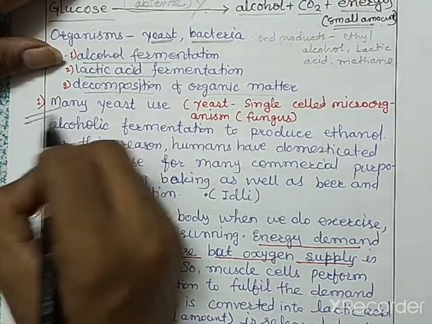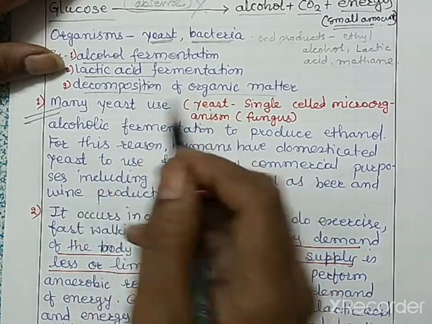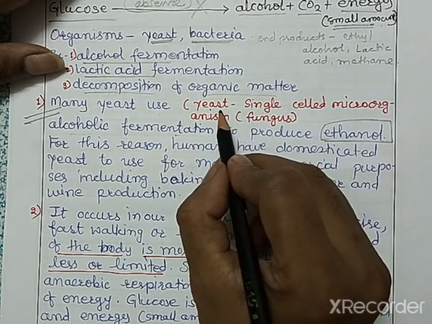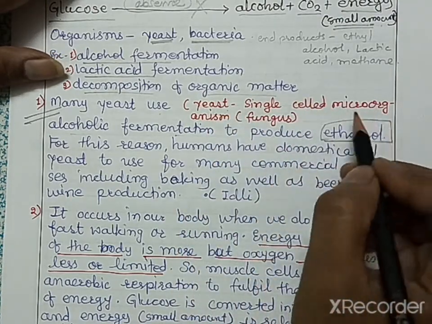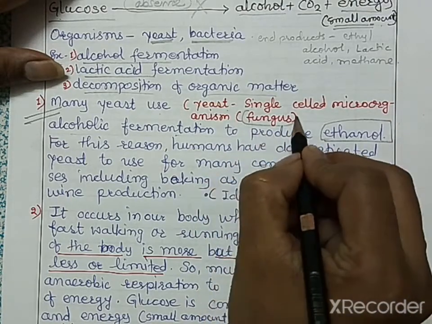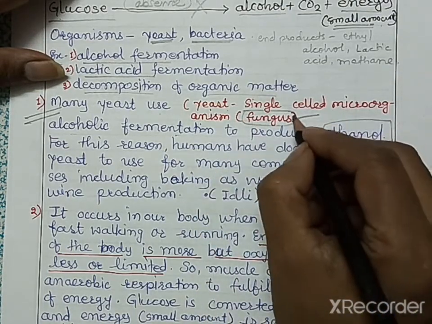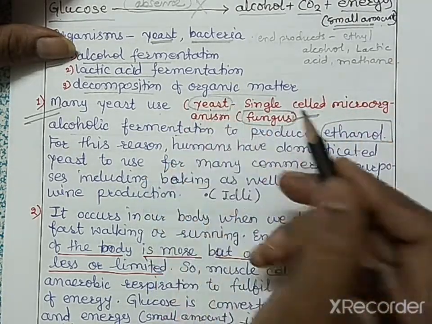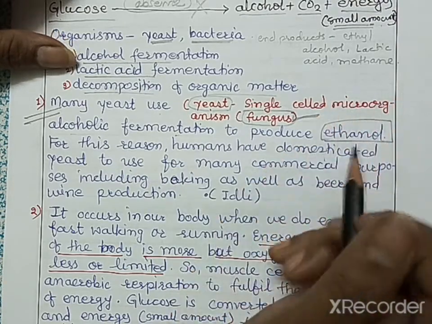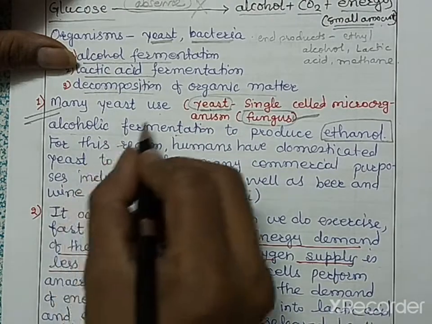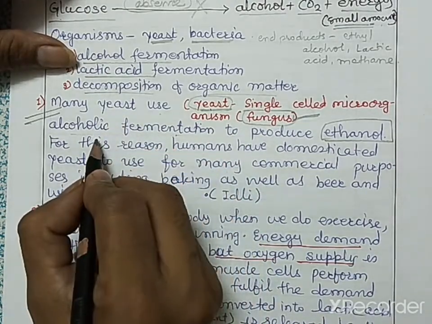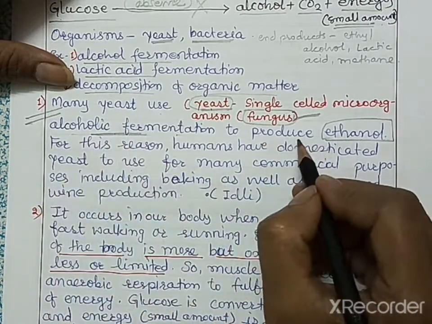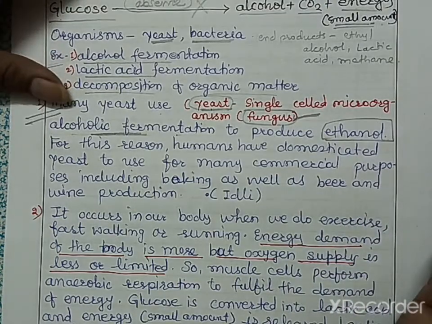First is alcohol fermentation. Many yeast use alcoholic fermentation to produce ethanol, or we can say ethyl alcohol. I already told you, yeast is a single celled microorganism from the group of fungi. Fungi is a group of organisms, and yeast is one of the fungus. Remember this, yeast performs this anaerobic respiration, known as alcoholic fermentation, and it produces ethanol, or ethyl alcohol.